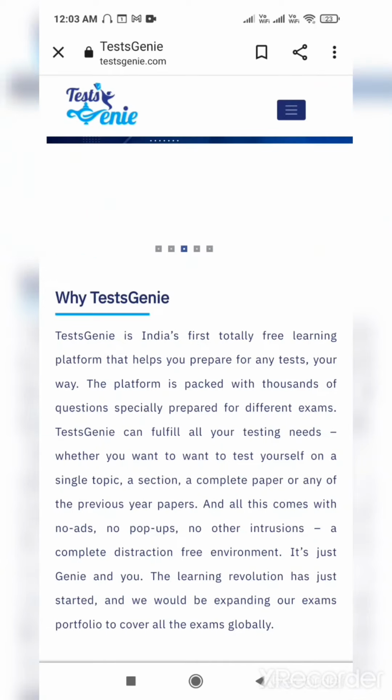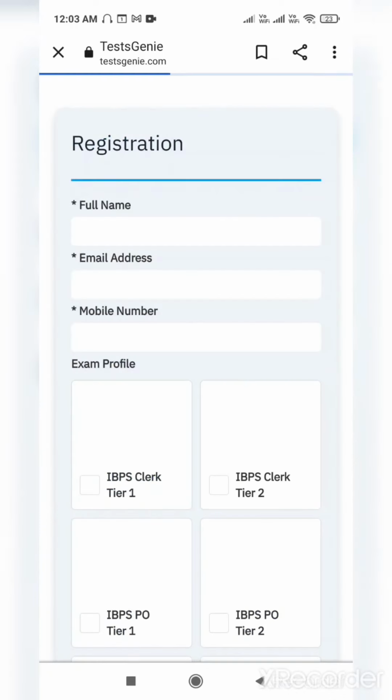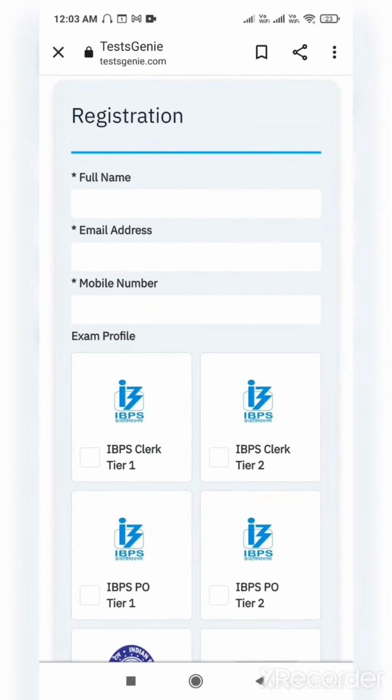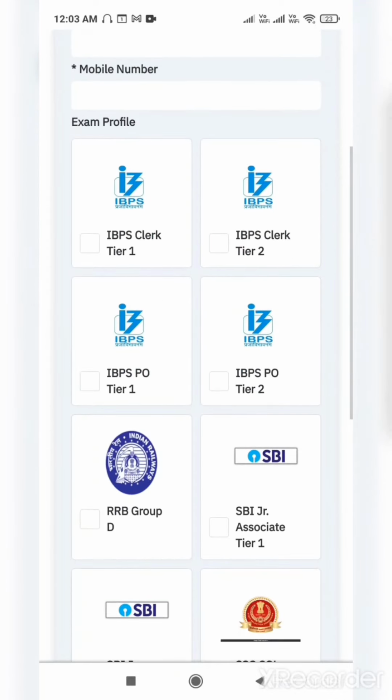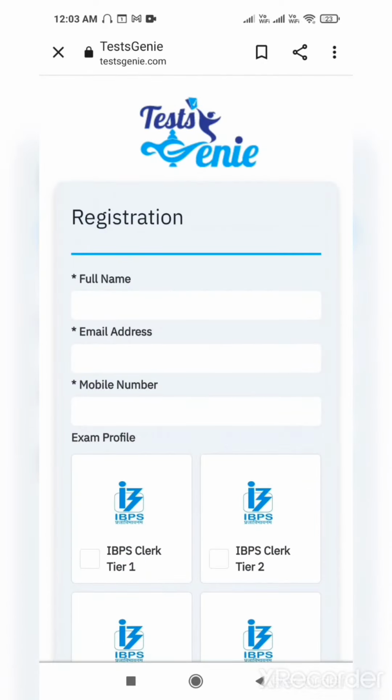So friends, just a small recap of what we have told in this session. You go to the sign up page, you get this type of interface, full name, email address, mobile, and then you select your exams. Then you click this box, and then you are ready to go after your email verification. If you are preparing seriously, this is the website for you. You should visit this website often and make your preparation very good and enjoy your success, and that too at no cost.